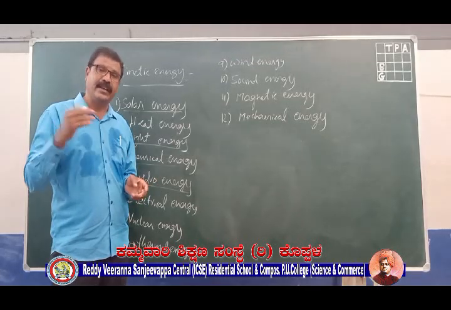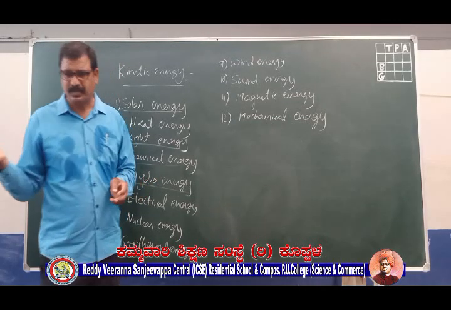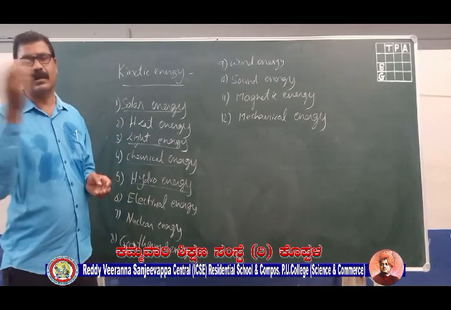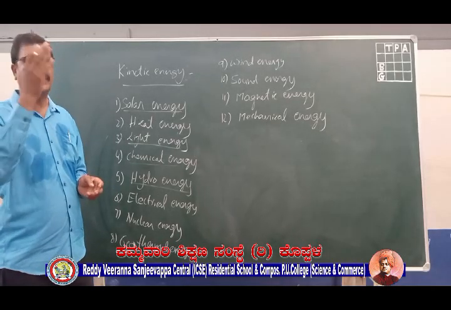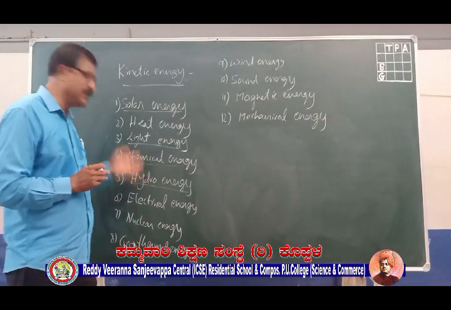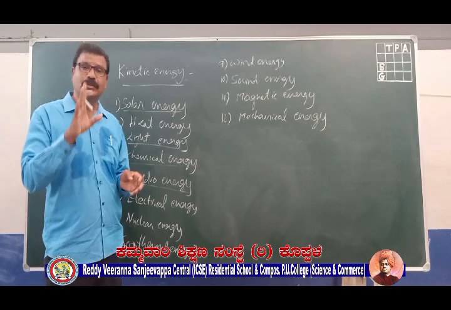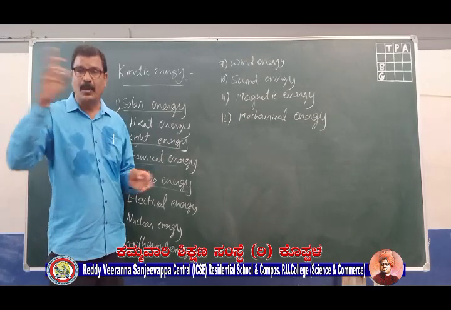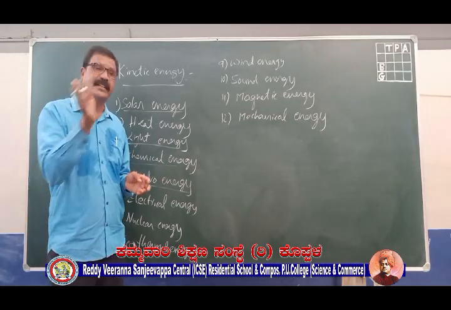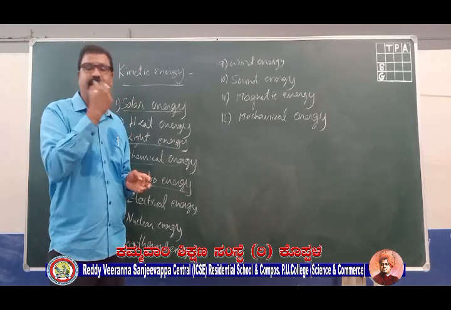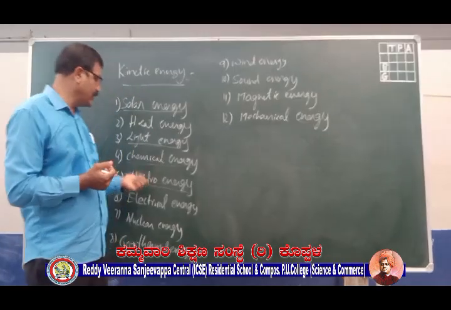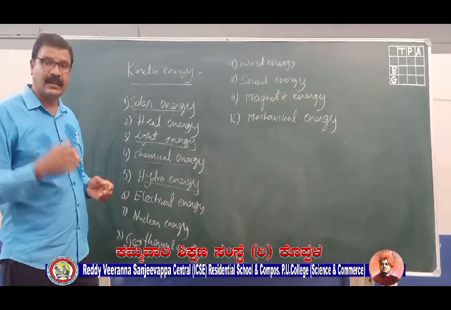In the same way, we can use hydro energy to run industry. Actually, the industrial revolution started with hydro energy itself. They used this moving water to move a primary wheel, which in turn moved a number of wheels in the factory. So hydro energy can be used in a lot of other different ways.